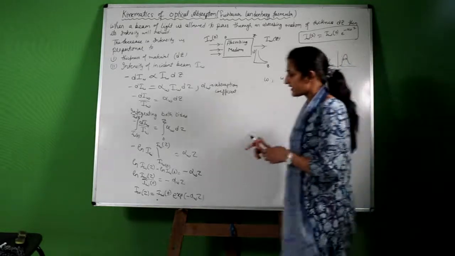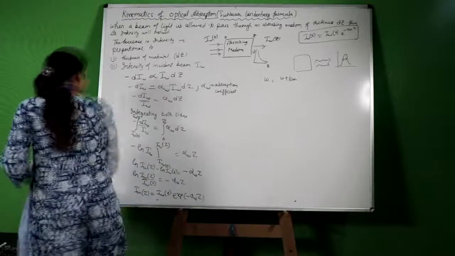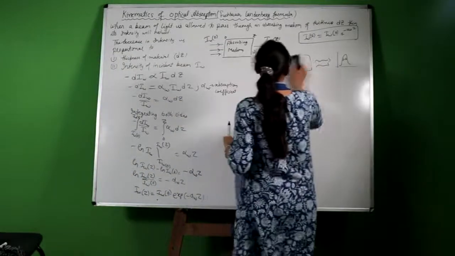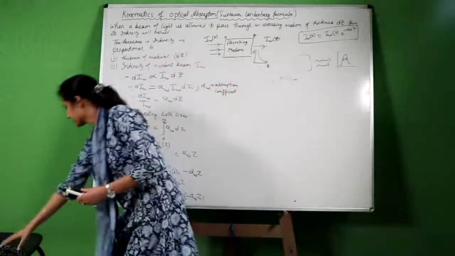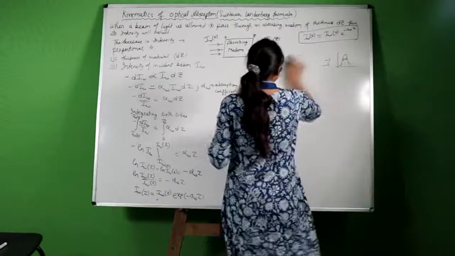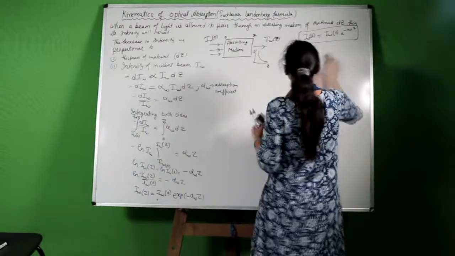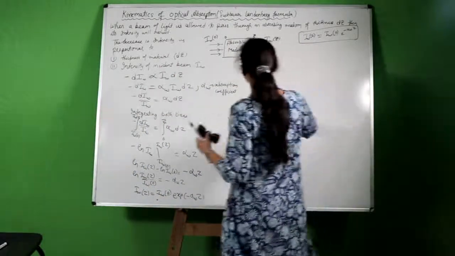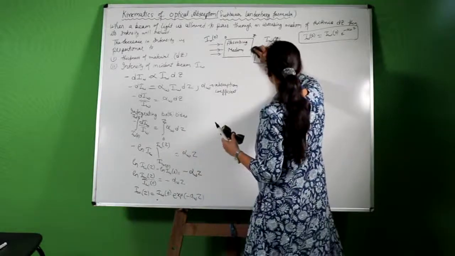Now let's consider a beam of light. I am erasing this.